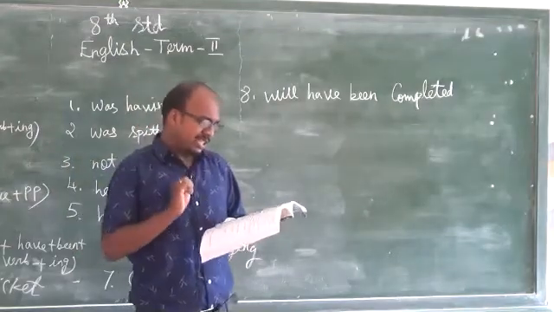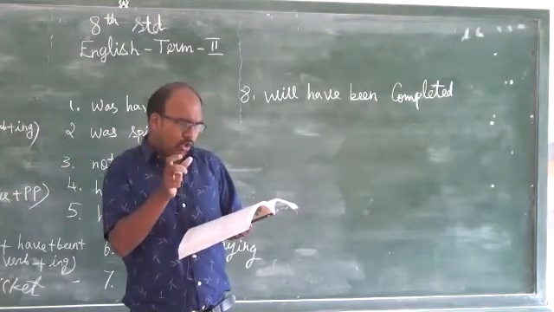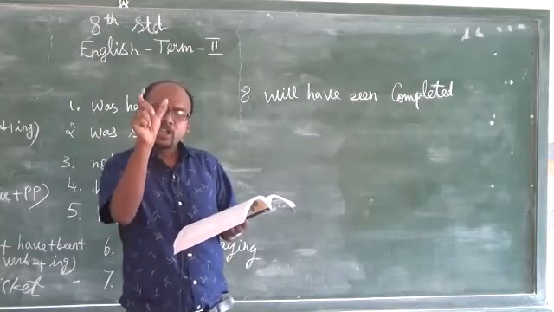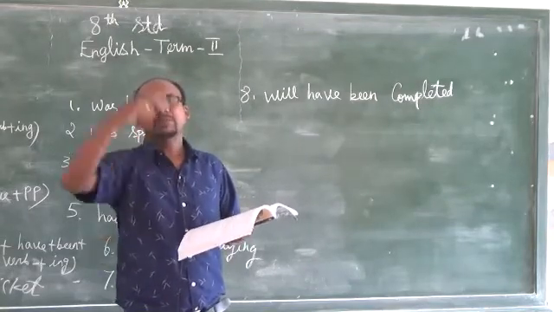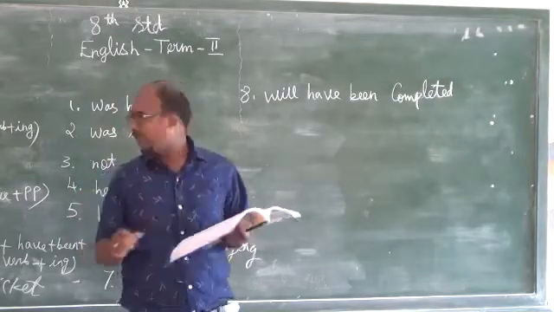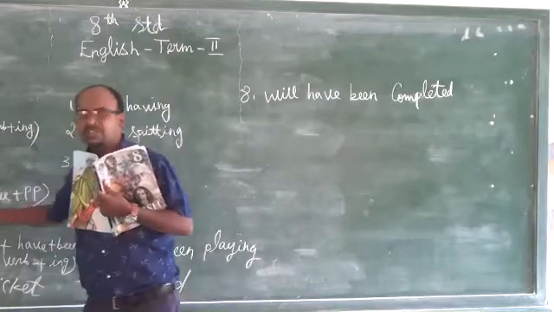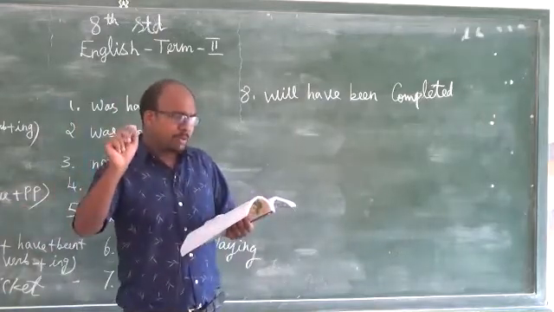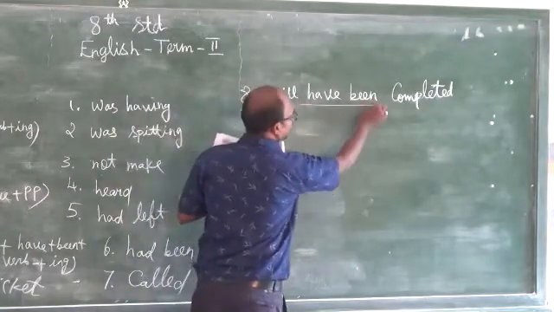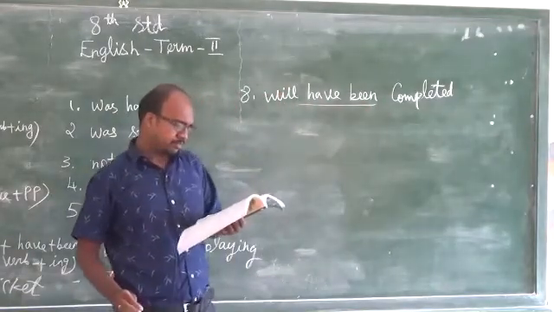So what is given: the show complete its 1000. Complete means it is going to complete sometime in the future. So we have to use future perfect tense only. Okay, this future perfect tense only: will have been completed.